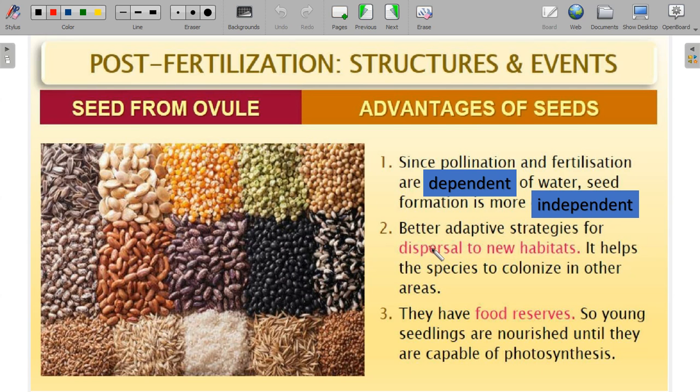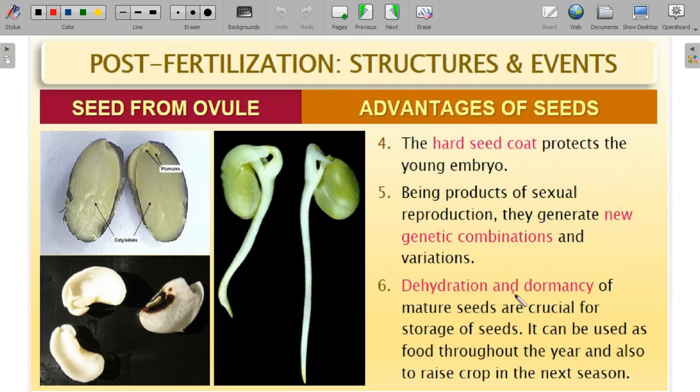Even if I want to plant a rice crop in America, I can take it easily in a packet. I can just take the seeds and drop them in America. If everything is good, then it can grow in that condition also. Seeds have food reserves, so young seedlings are nourished until they are capable of photosynthesis. The hard seed coat protects the young embryo. Being a product of sexual reproduction, they generate new genetic combinations and variation.